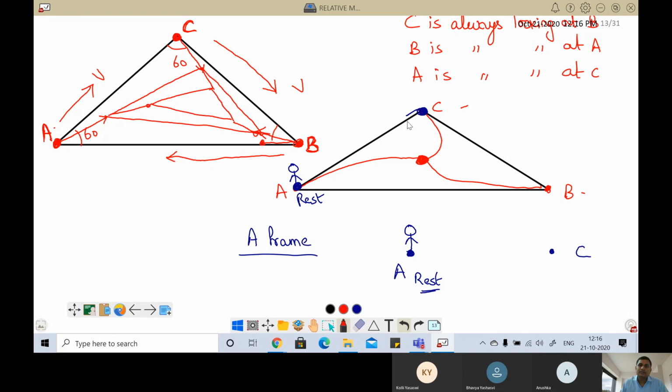Along this side only, correct or not? C has to move like this only. But C's velocity is towards like this, V. So now we have to find out what is the velocity.